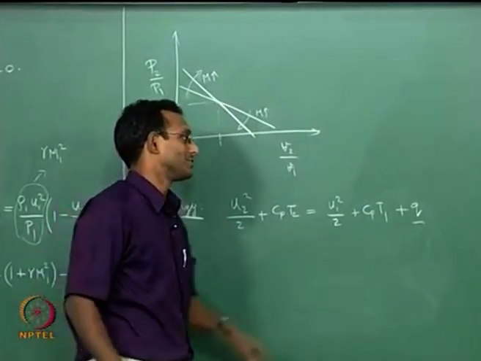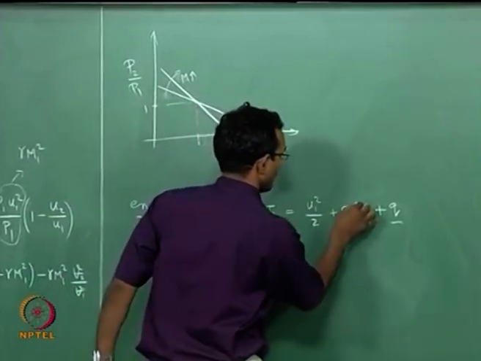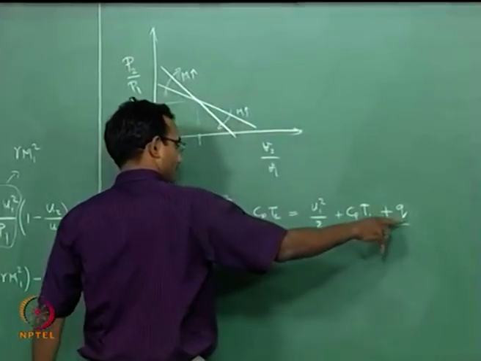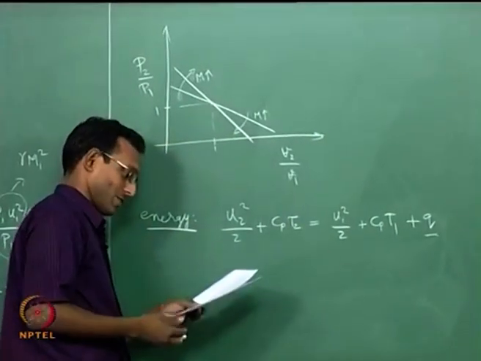This is the only difference. Because of this, of course my expression is going to have Q in every term. So if I make Q equal to 0, I should get back to my normal shocks.